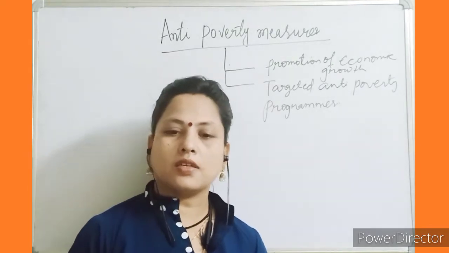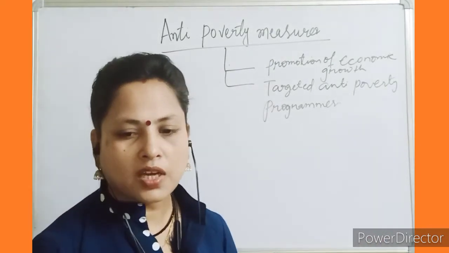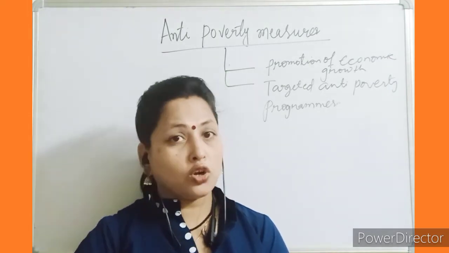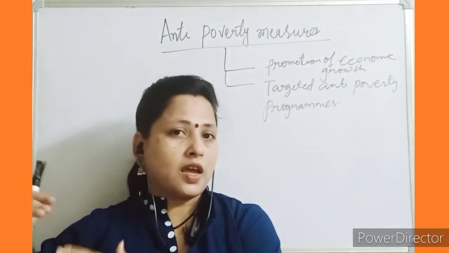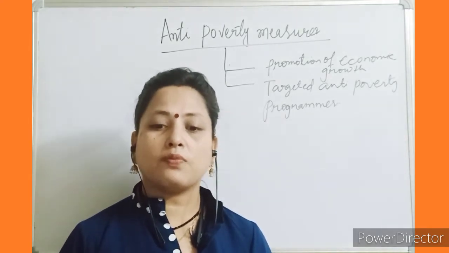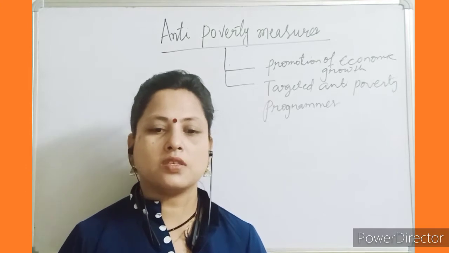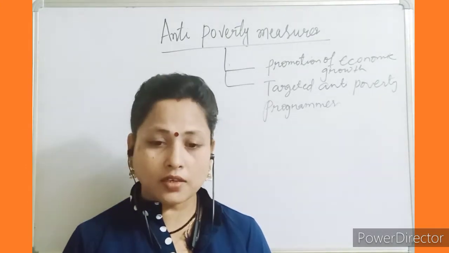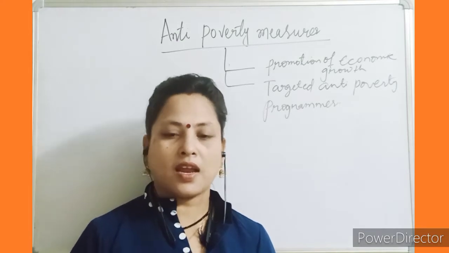Since the 80s, India's economic growth has been one of the fastest in the world. The growth rate jumped from an average of about 3.5% in the 1970s to about 6% during the 1980s and 1990s.